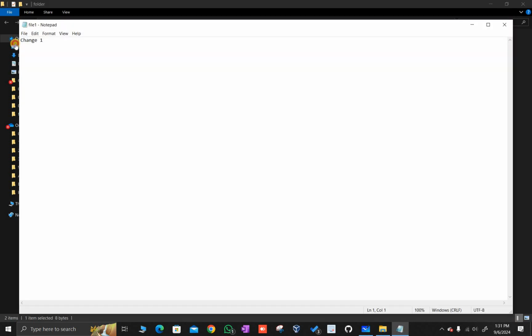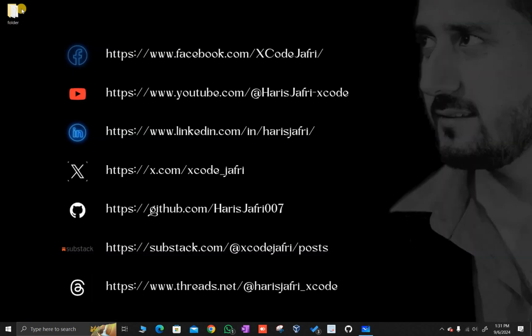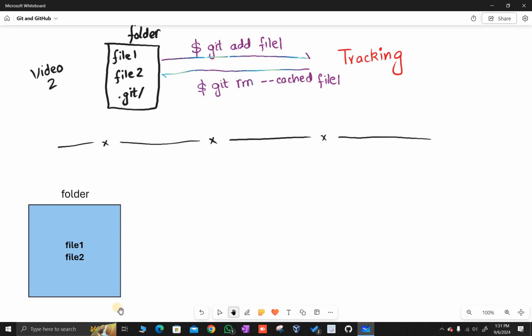Now I will ensure that file 1 contains nothing, and I will save it. So essentially I have two empty text files in this folder. This folder resides inside of the desktop directory. So we have something, and that something can be visualized on the whiteboard.